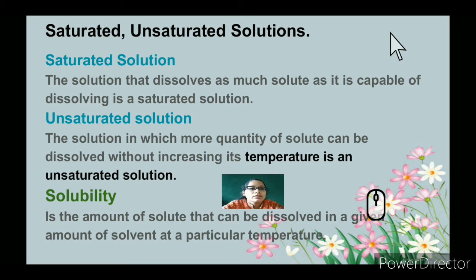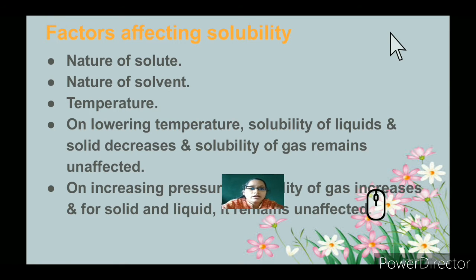At room temperature itself, the maximum amount of solute, or sugar, can be added to that particular solution. So next is solubility. It is the amount of solute that can be dissolved in a given solvent, like the water we have taken, and the amount of sugar that gets dissolved in the water at a particular temperature is known as solubility.